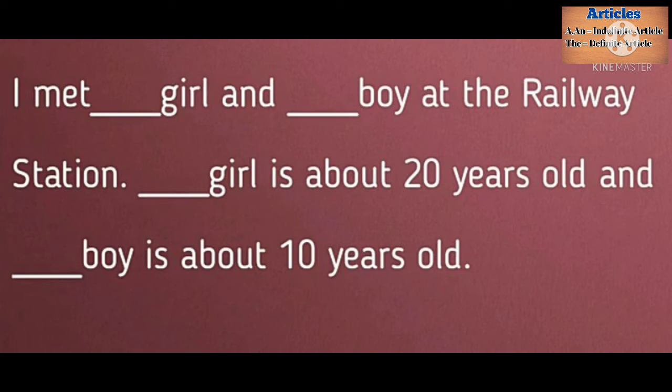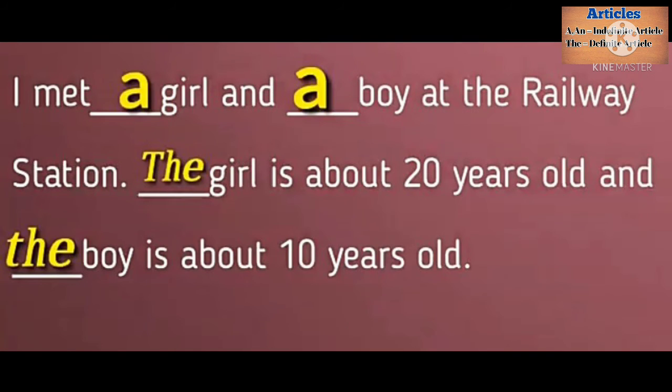I met dash girl and dash boy at the railway station. Dash girl is about 20 years and dash boy is about 10 years old. What should we use here? I met a girl and a boy. Here they are singular, so we use a girl and a boy at the railway station. The girl is about 20 years old and the boy is about 10 years old. Before singular nouns already mentioned, we should use the definitely.